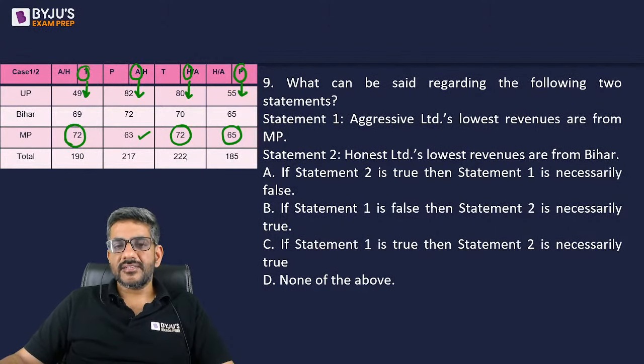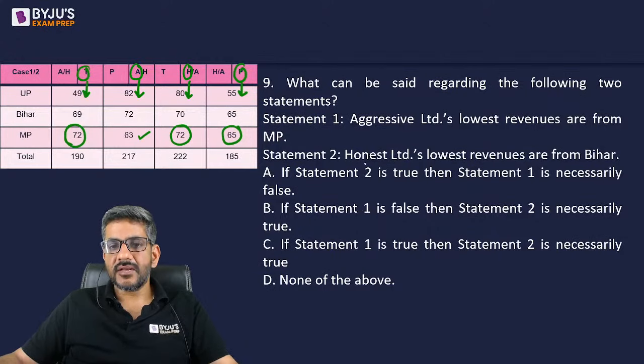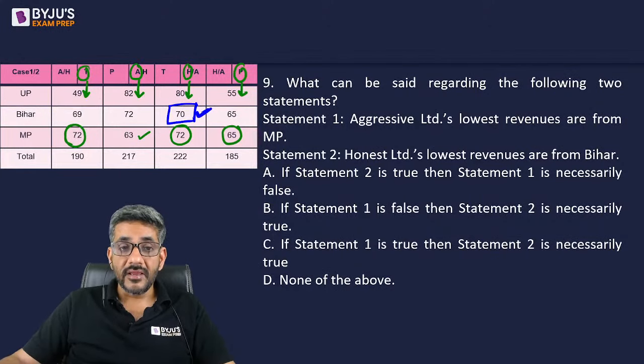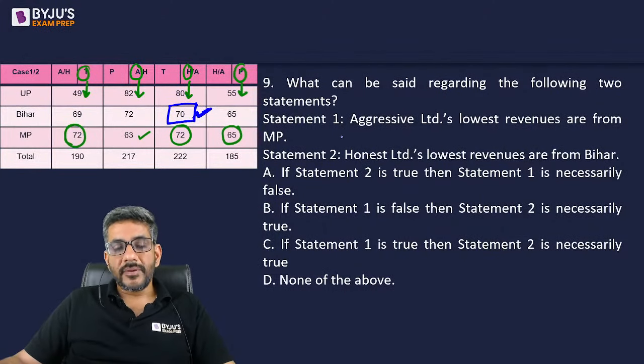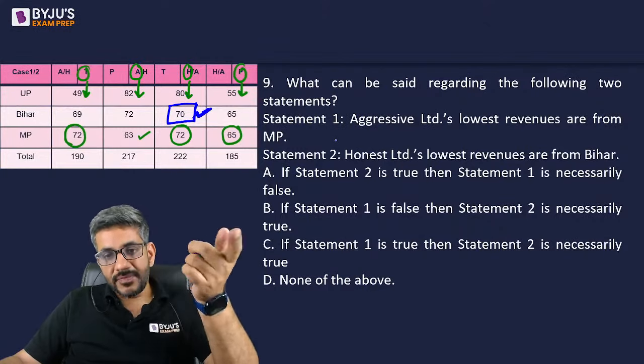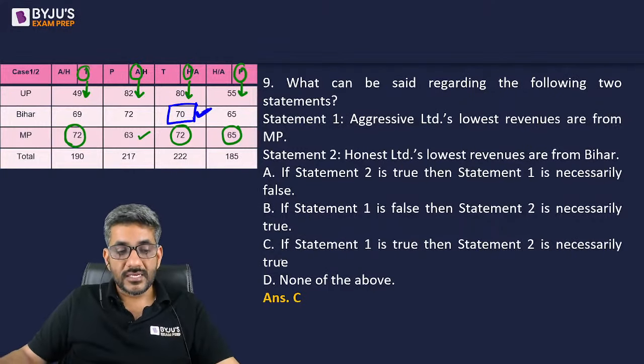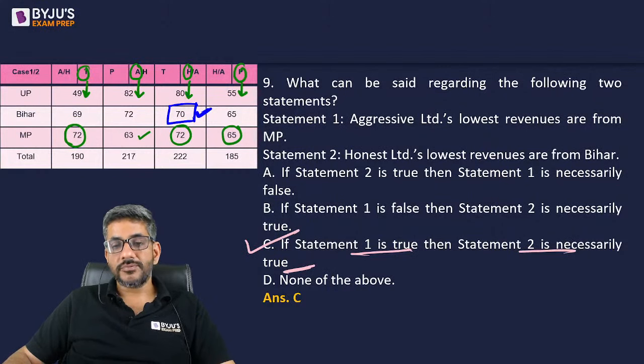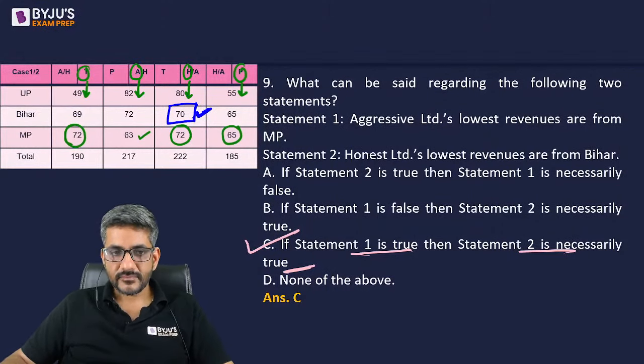So in that second case, what is the second statement saying? Second statement says Honest Limited's lowest revenue is from Bihar. Is Honest Limited's lowest revenue coming from Bihar? Yes, that's correct. Look at this point. Honest Limited has its lowest revenue from Bihar, which is 70 out of 80, 70, 72. So basically, if statement 1 is true, then statement 2 is true. Therefore, my answer is option C, which says if statement 1 is true, then statement 2 is necessarily true. The answer is option C in this case.